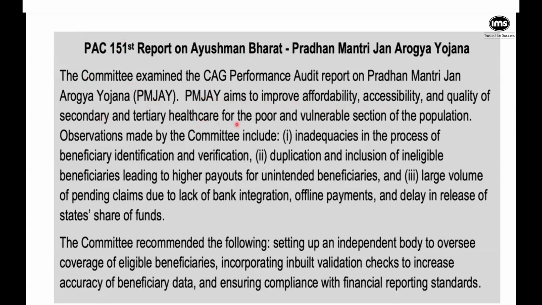Can you see how they even present the data? They say, if this is your objective, we find that there are inadequacies in the process of identifying and verifying the beneficiaries. They also found duplication and also the inclusion of ineligible beneficiaries.